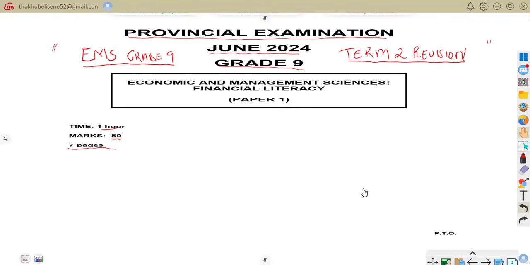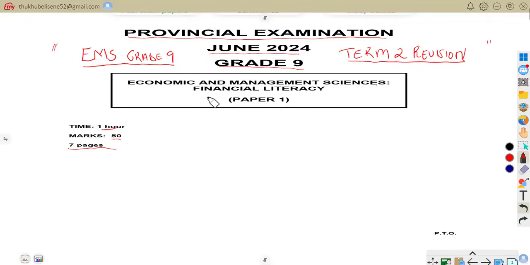Today, I want us to look at economic and management sciences, whereby we are mainly going to look at financial literacy. As we know, paper one is all about financial literacy. So, this is our term two revision.